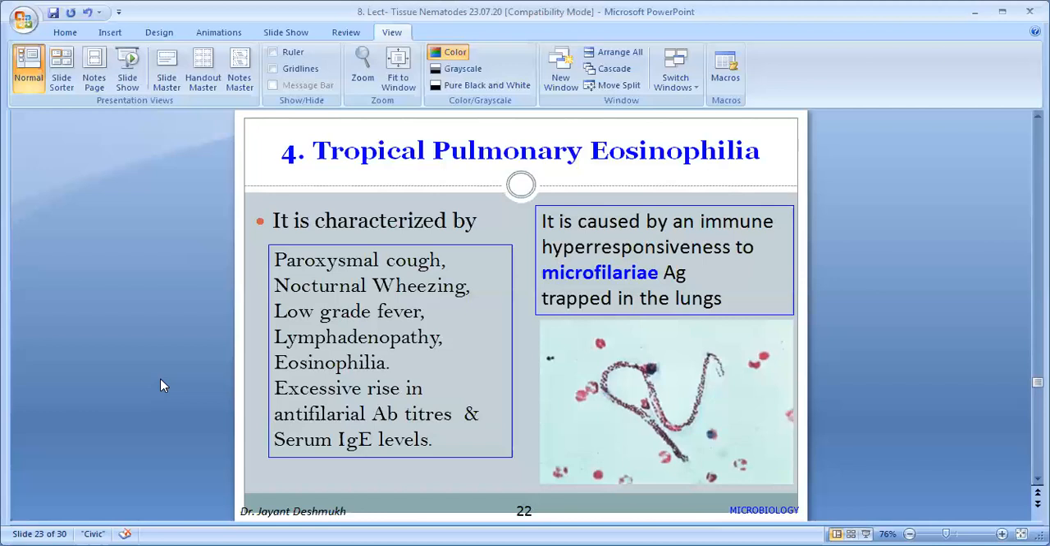Paroxysmal cough, nocturnal wheezing just like an asthmatic attack, low grade fever, not high grade fever because it is a hypersensitivity reaction. Lymphadenopathy, eosinophilia, and an excessive rise in anti-filarial antibody titer, which is IgE antibody. It is caused by immune hyper-responsiveness to microfilarial antigen trapped in the lung. When these microfilaria are entrapped in the lung, they sometimes get destroyed by the immune system. When they die, they release antigen, and the antigen stimulates the immune system, causing type 1 hypersensitivity. And there is a clinical presentation like an asthmatic attack.